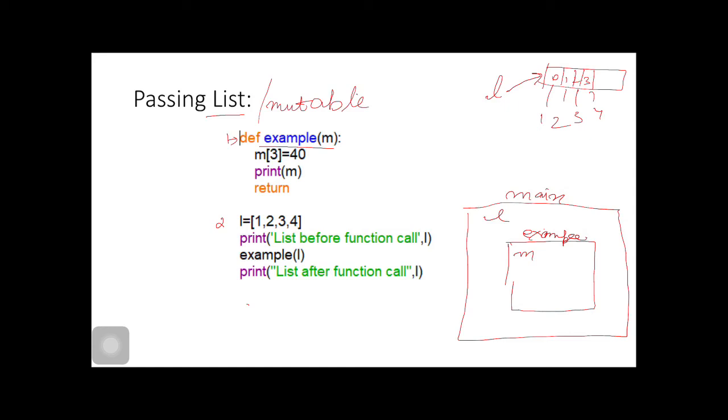Now what will happen? We will print the statement "List before the call", L, then third, then fourth. Fourth is the call statement.